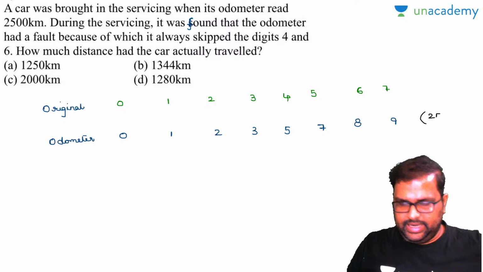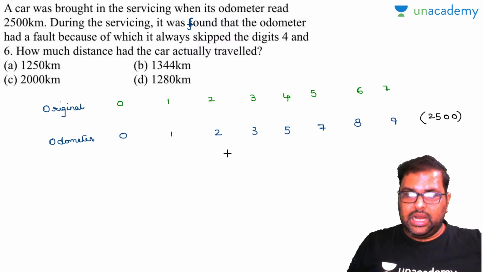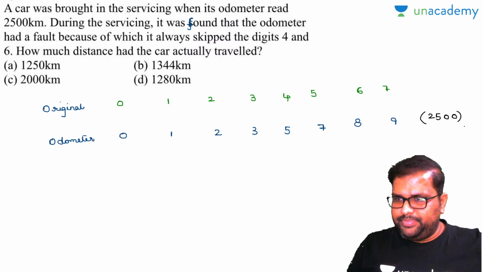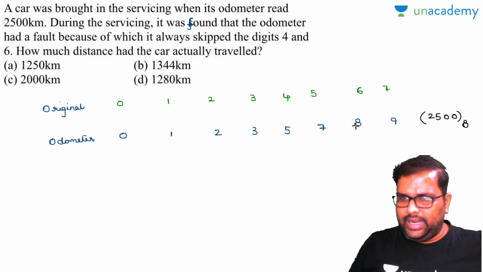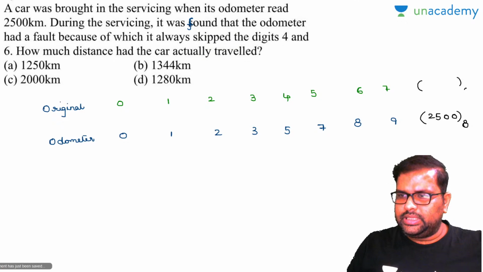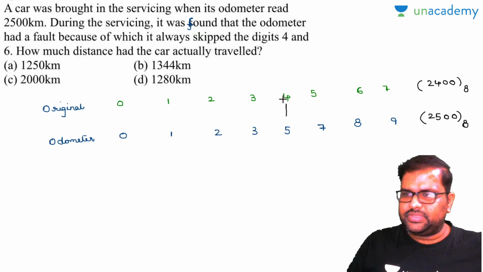8 digits here, 8 digits, 0 to 7, 8 digits. 2500. Now look, 2500 is not a decimal number, it is base 8 because there are only 8 digits. And look, what is the original base 8 digit? In the place of 2 it is 2 only. In the place of 5 the original number is 4. In the place of 0 it is 0. In the place of 0 it is 0.